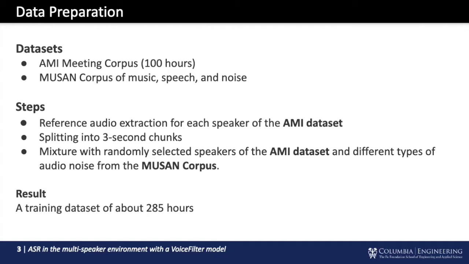Finally, by summing the clean audio with weighted interfering audio, I mixed the obtained chunks with randomly selected speakers from the AMI dataset and different types of audio noise from the Musan corpus of music, speech, and noise. Another half of the dataset is comprised of clean samples which shouldn't be affected. As a result, I've prepared a training set with about 285 hours of mixed audio samples.